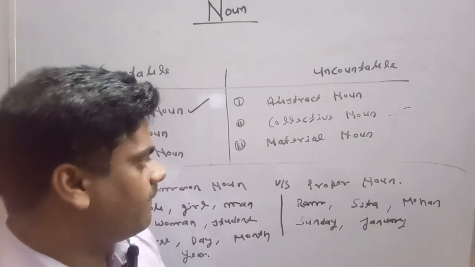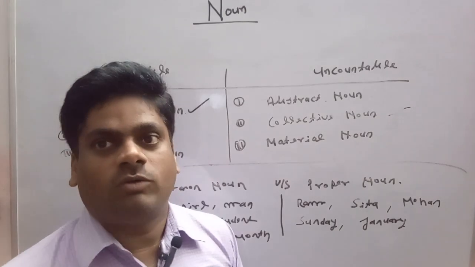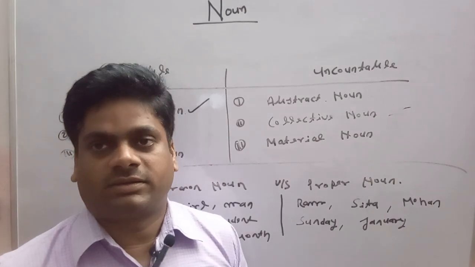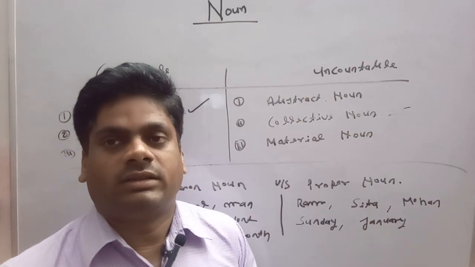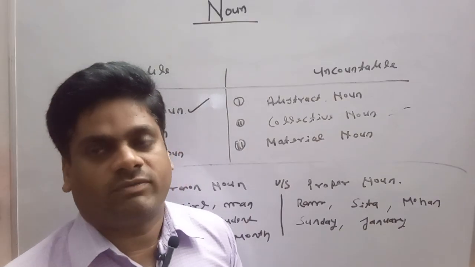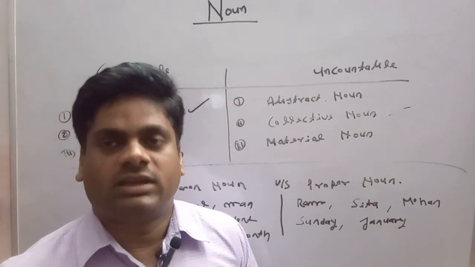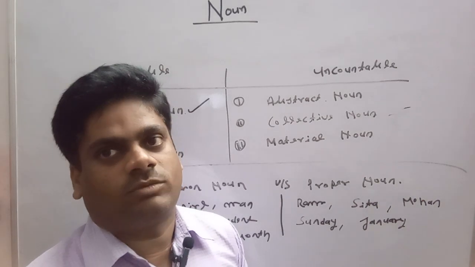But a proper noun can be written in capital letters no matter where it falls. They can be written in capitals whether they fall at the beginning of the sentence, in the middle of the sentence, or at the end of the sentence.